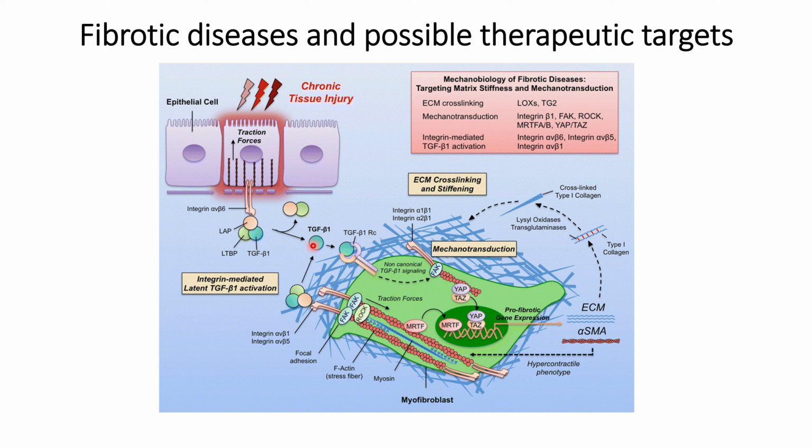In this case, TGF beta 1 will be targeted, or we can say integrin alpha V beta 6 or its variants beta 5 and beta 1 could be targeted, so that TGF beta 1 activation will be reduced, and that will prevent the initiation of fibrotic disease within the cells.